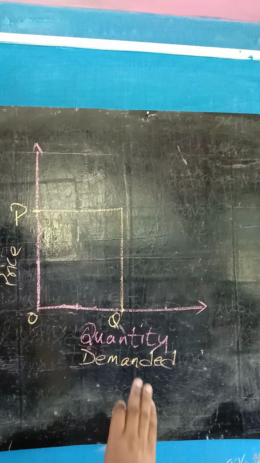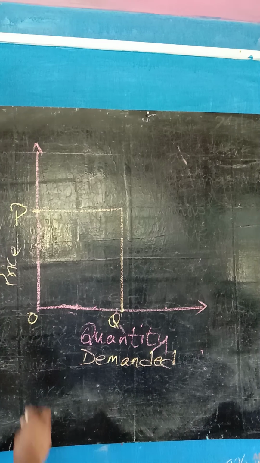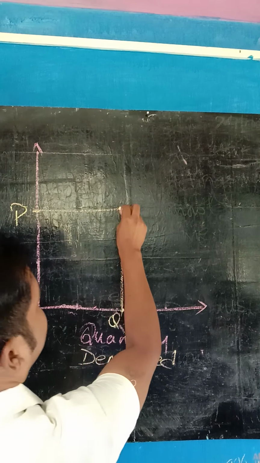When the income of the consumer increases, suppose from 100 rupees to 1000 rupees, what will happen? Will the consumer demand the same quantity, or increase the demand for the commodity? Of course, the consumer will not purchase less. Now the consumer will purchase more because he knows that his income has increased.